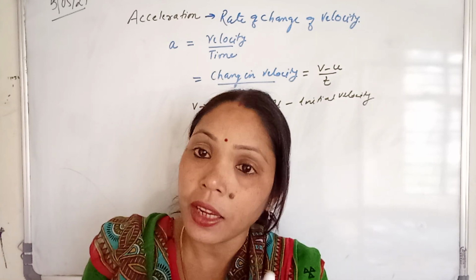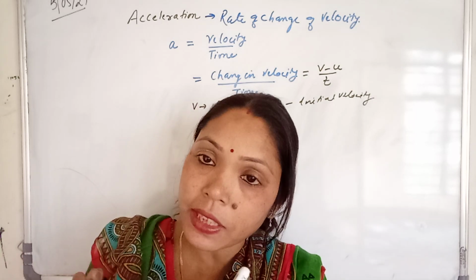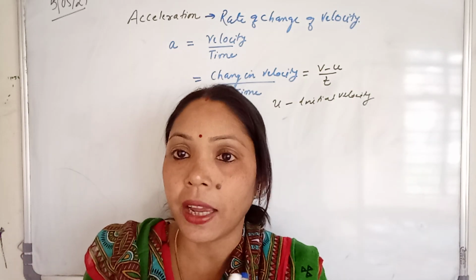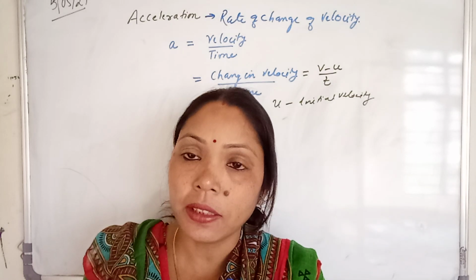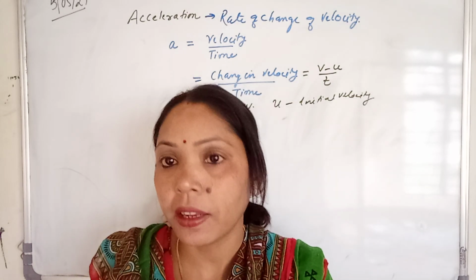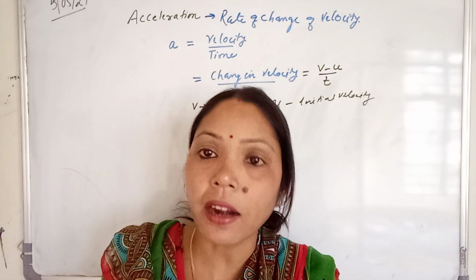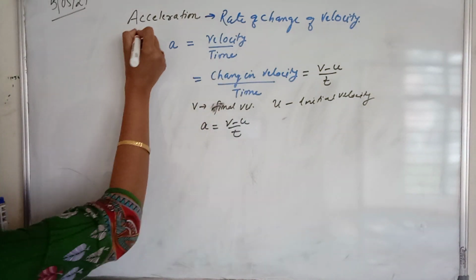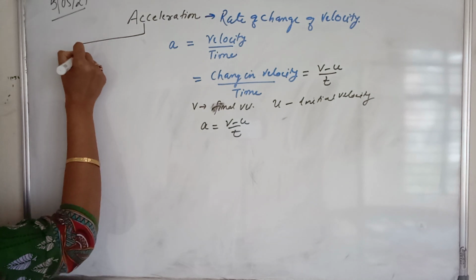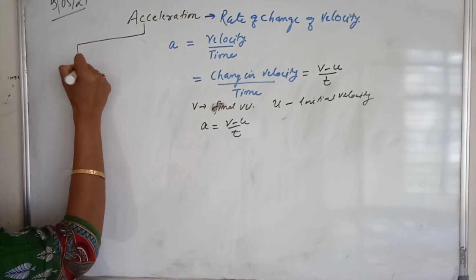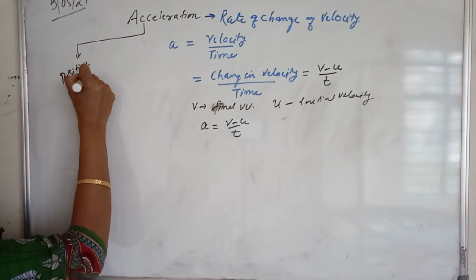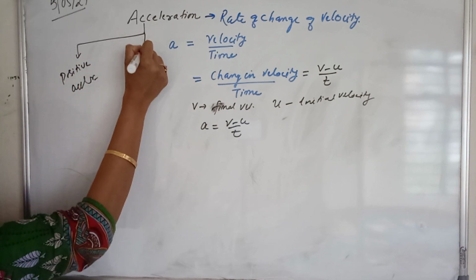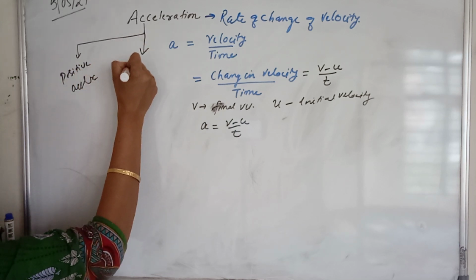And if the velocity decreases with time, then that is called as a negative acceleration or retardation. So acceleration can be your positive acceleration or it can be your negative